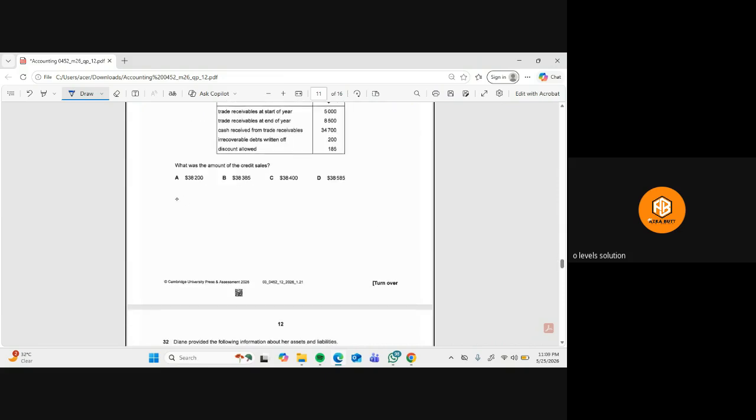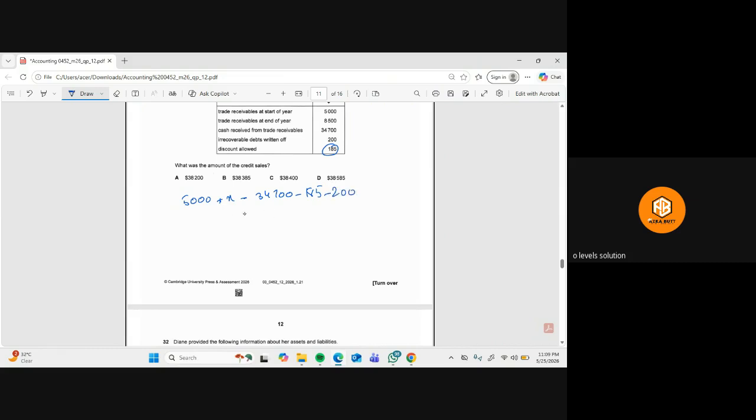So 5,000 is the starting year balance plus X is the credit sale. This will be on the debit side. Then the rest of the amounts we will minus. So 34,700, this is cash received. This will be on the credit side. This is what we need to minus. Then 185 discount allowed. This will also be on the credit side. This is what we will minus. Then 200, which is irrecoverable debts, again on the credit side. So we will minus 200.